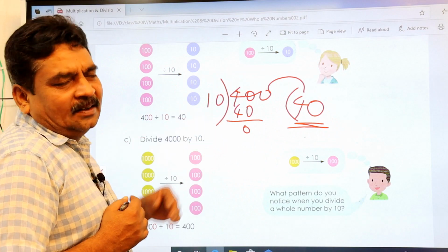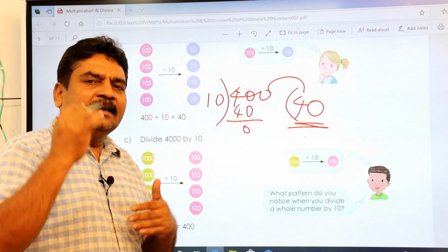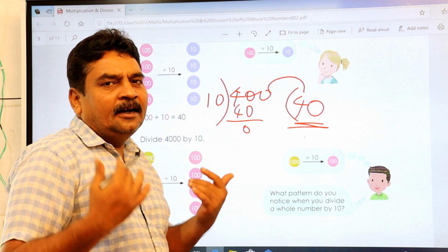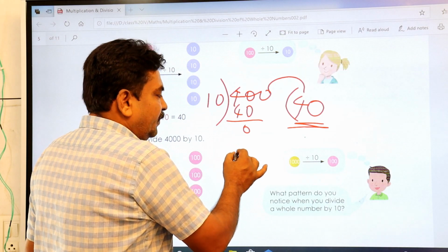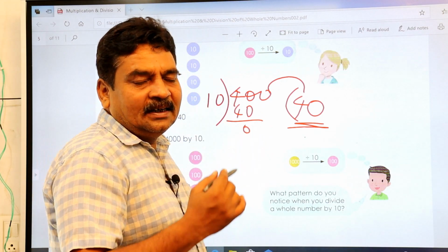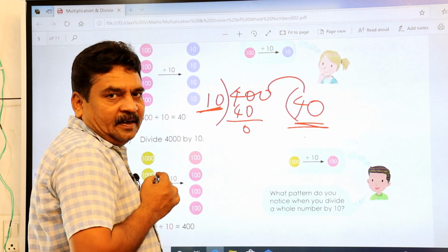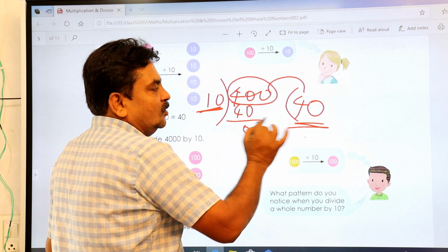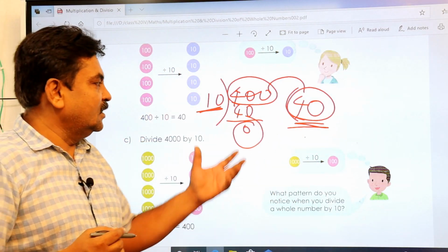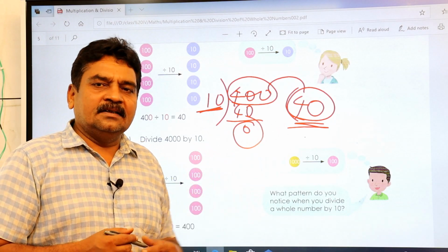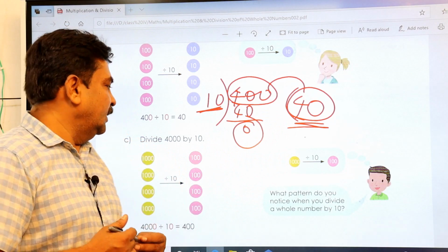But don't follow this. You follow the absolute division method by making it in the form of numerator and denominator. The dividend comes on the numerator, the divisor comes in the denominator. So this is your dividend and this is your divisor. This is your quotient, this is your remainder. Already we have discussed these things in our earlier classes, but for the sake of repetition I am telling you.